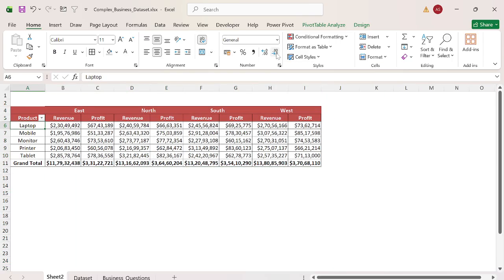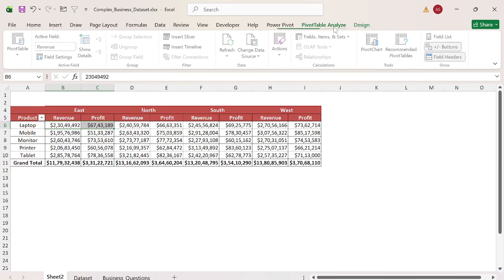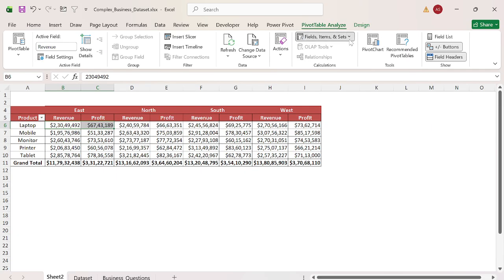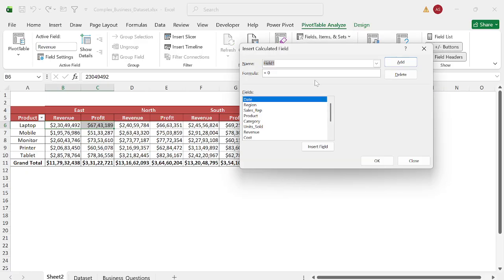But still we are unable to identify the revenue versus profit. It is very hard to go into each number, do the subtraction, and extract the profit margin. Still we don't have any profit margin. What is the actual margin? So let's create one calculated field here. Go to PivotTable Analyze, then Fields, Items & Sets, and choose Calculated Field.